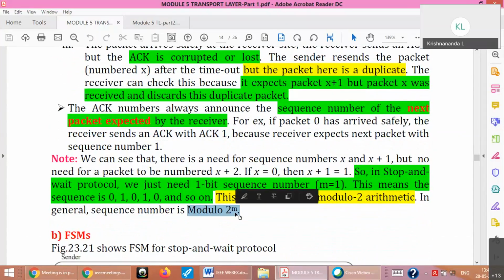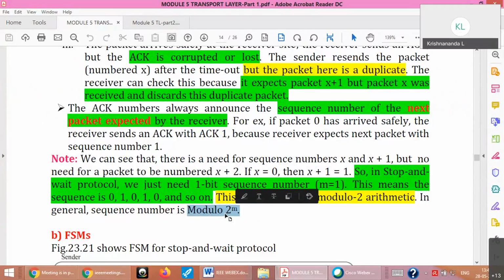That means at a time you have to distinguish the next or present frame from the previous frame. Just distinguishing 2 frames requires just a 1 bit sequence number. Okay, that can be a question: justify why a 1 bit sequence number, or something like that.